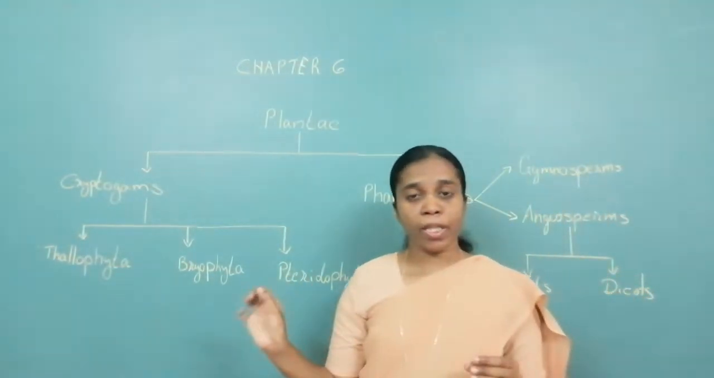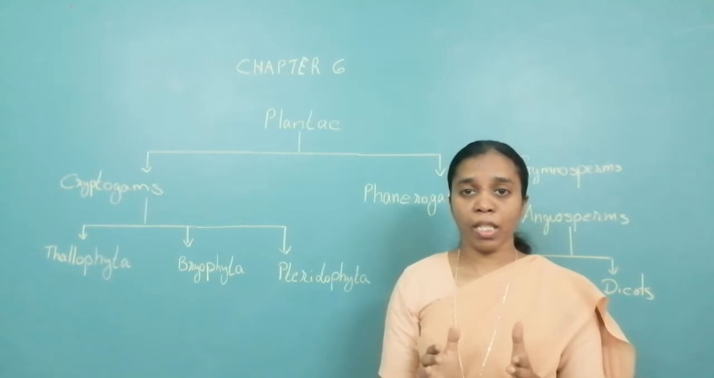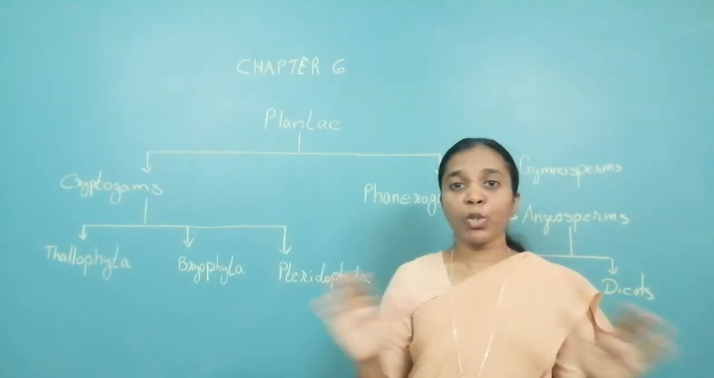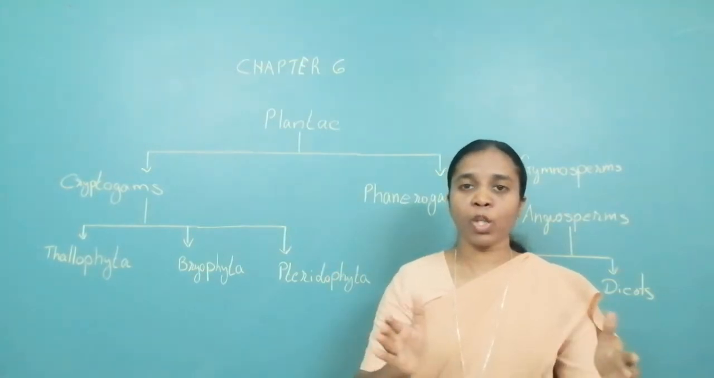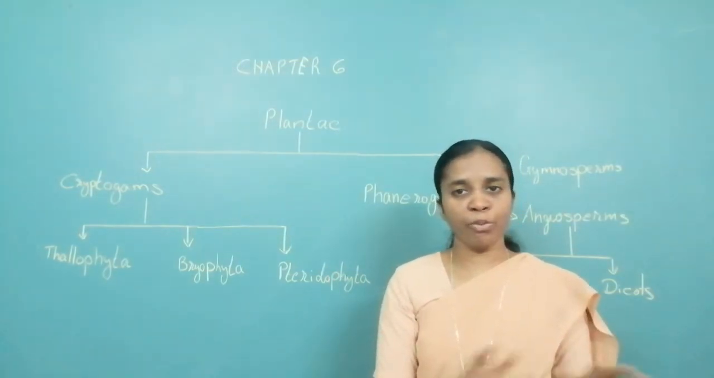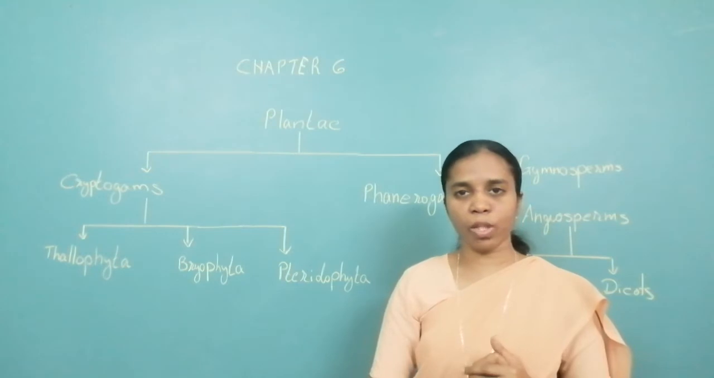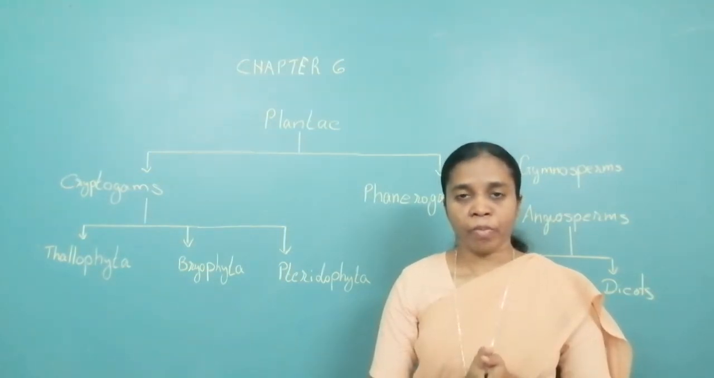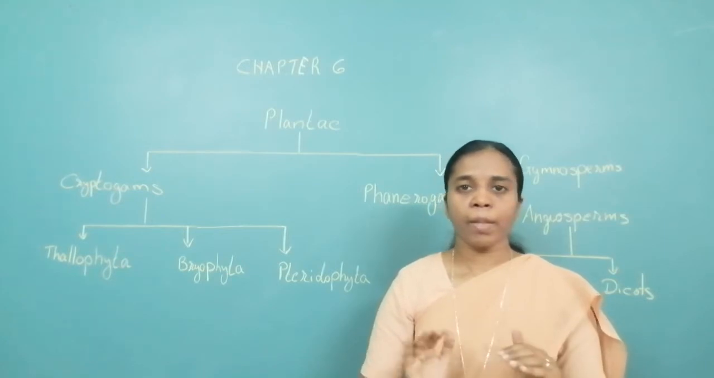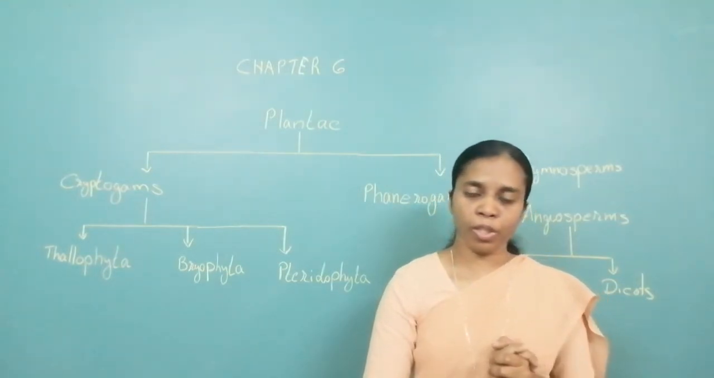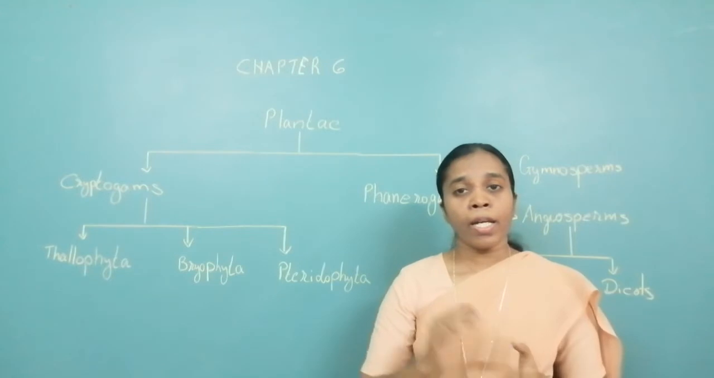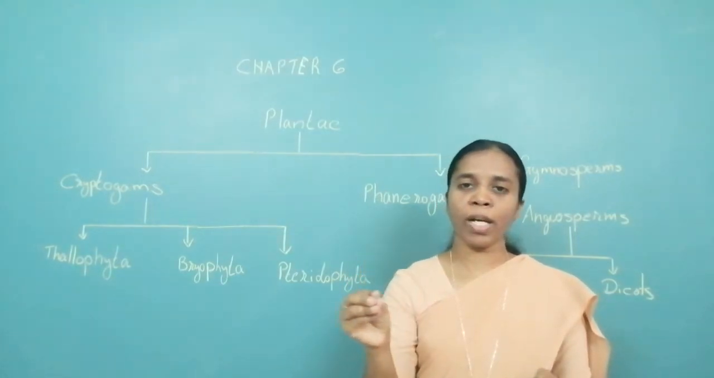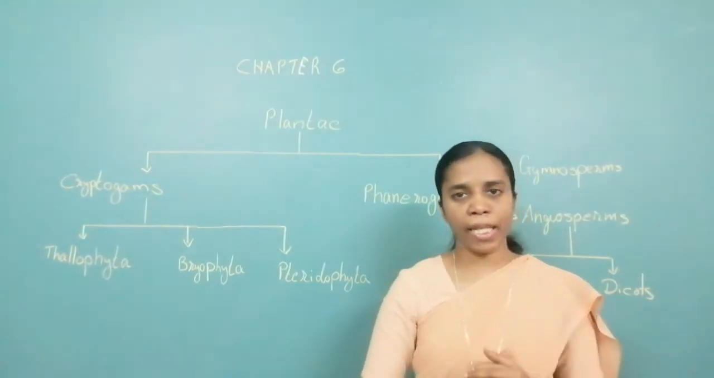Their example is Spirogyra. So their structure is fine fiber, thread-like structure. They do not have separate root, stem, leaf, nothing. They just have a fine structure. Okay. This group is mainly called algae. They are green in color. They prepare their own food. Now, some types of fungi like yeast and mold are also included in this category.